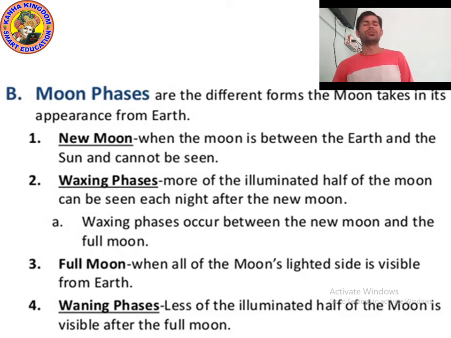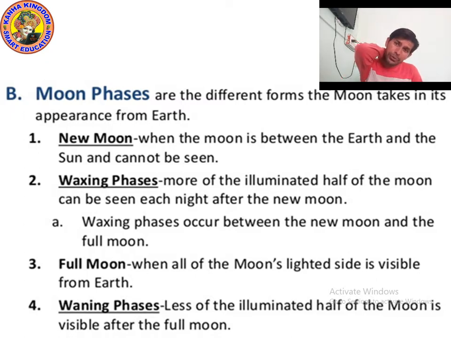So it begins from the new moon. Yes, let's begin from the new moon. So what is new moon? New moon is when the moon is between the Earth and the sun and cannot be seen. Yes, new moon means when the moon comes between the Earth and sun.